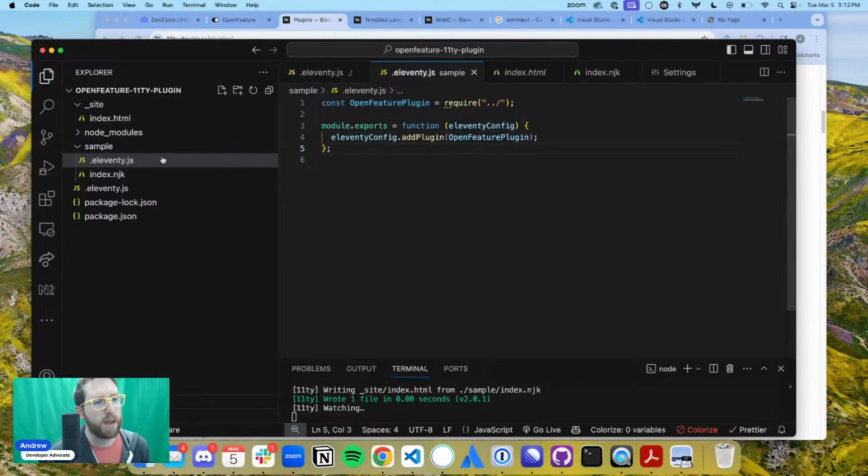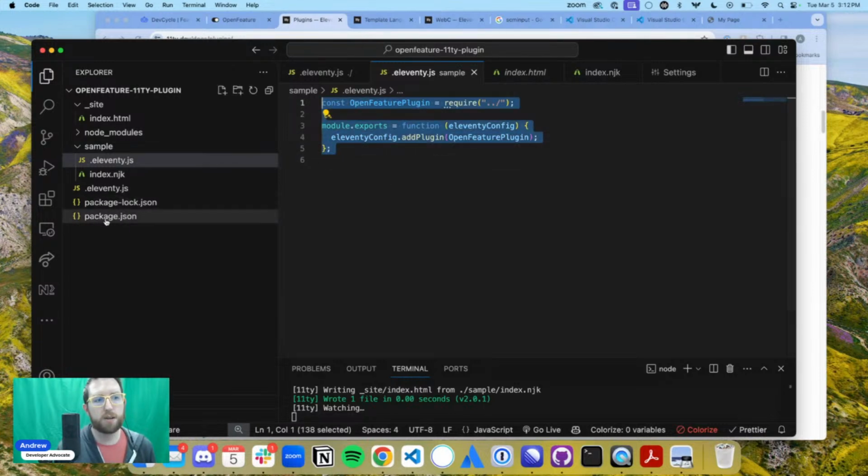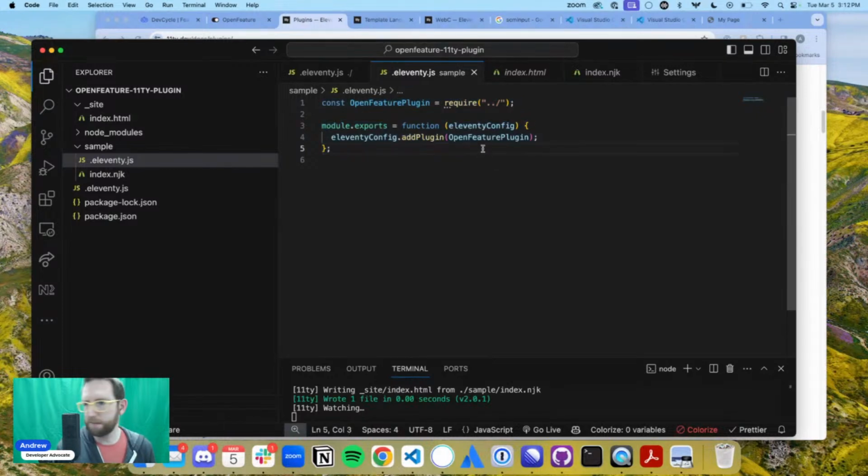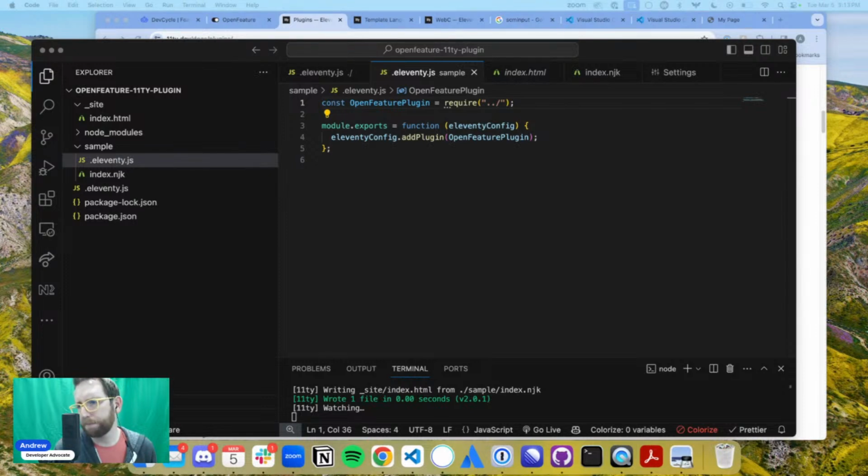So technically right now we have our OpenFeature plugin installed in here. Now, our OpenFeature plugin can't be identified or anything else right now. But at the end of the day, an Eleventy plugin is just another Eleventy kind of project that doesn't necessarily have things like the templating and all that. It just exists to provide shortcodes and things like that into Eleventy. So amazing, we've got this working. We're going to eventually need an environment file in there, but not quite yet.